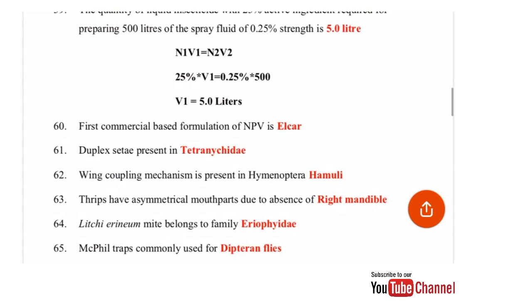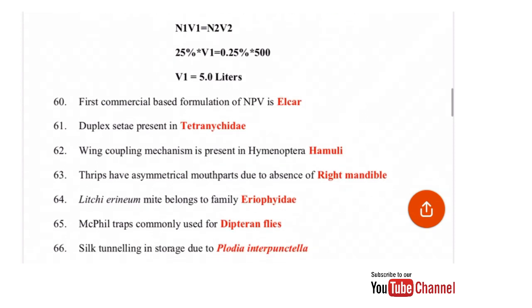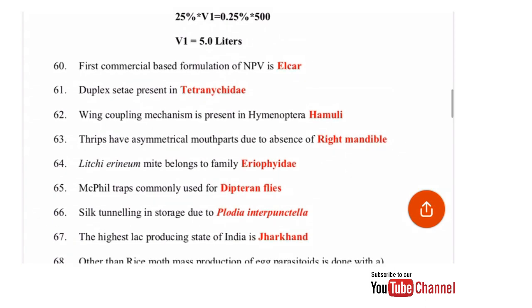Next is McPhail traps, commonly used for Dipteran flies. They are also used for monitoring purposes and for the sterile insect technique, these McPhail traps. Silk tunneling in storage is due to, so the silk tunneling in storage is mainly due to Plodia interpunctella. Highest lac producing state of India is. The highest lac producing state of India is Jharkhand.